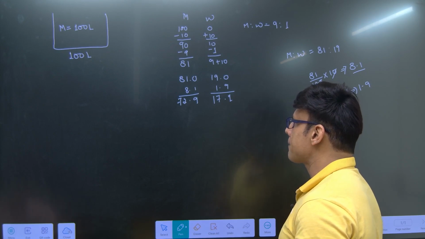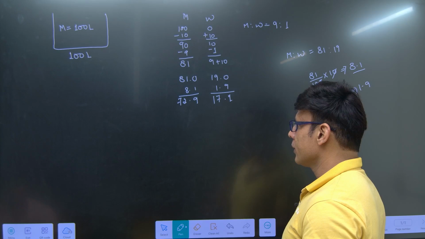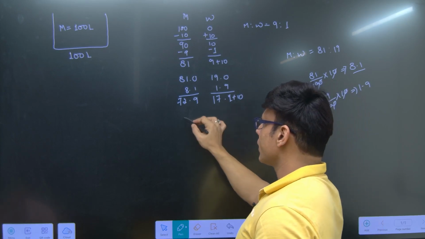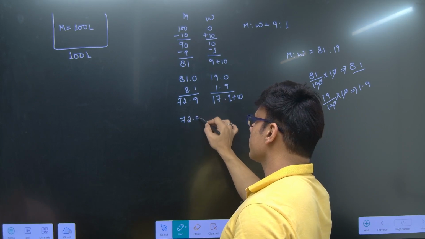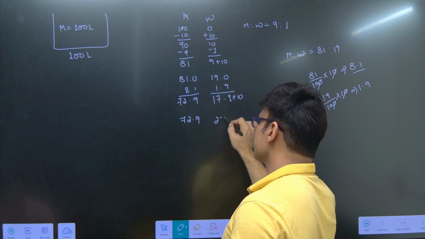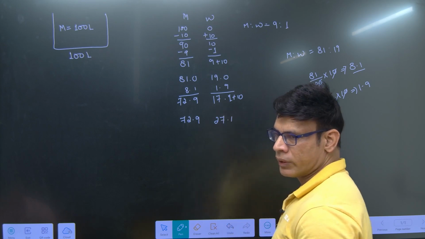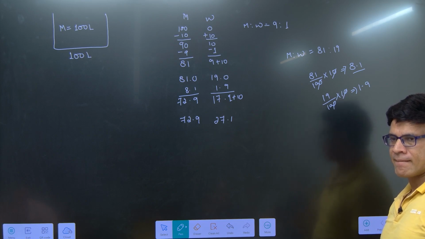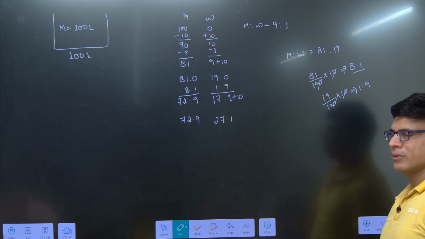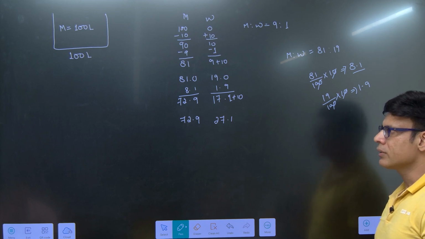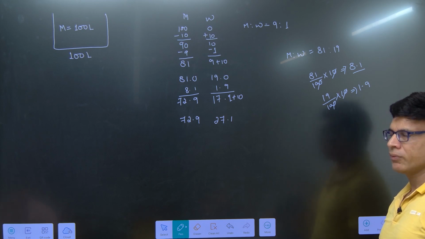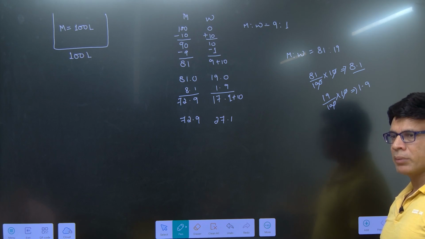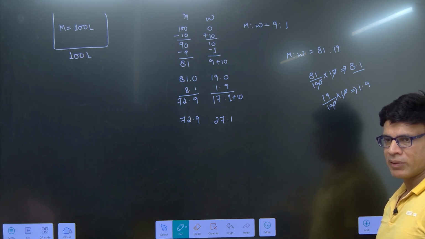Right? Now you have to again add 10 liters of water. So after 3 operations, how much is this? 27.1. Add together, right? This question, if I change the quantity from 100 to 50, 40, 25 liters, will be a problem, right? Decimal value आ जाता है.